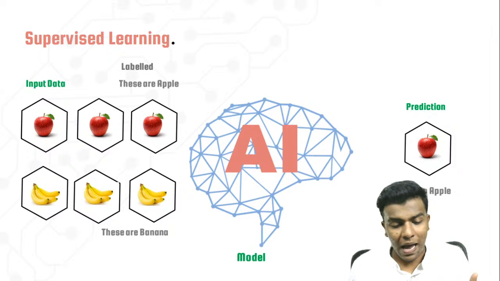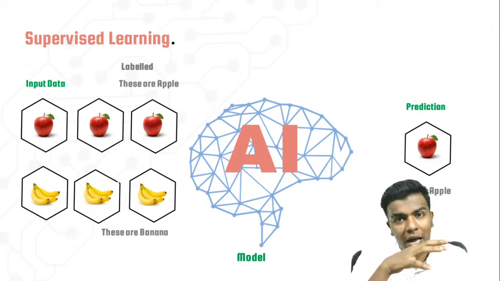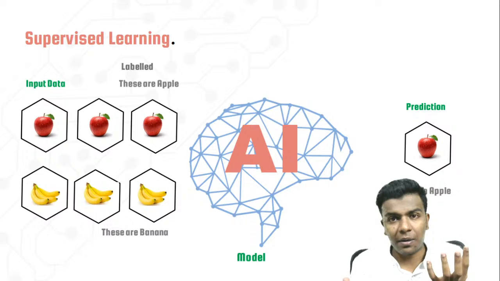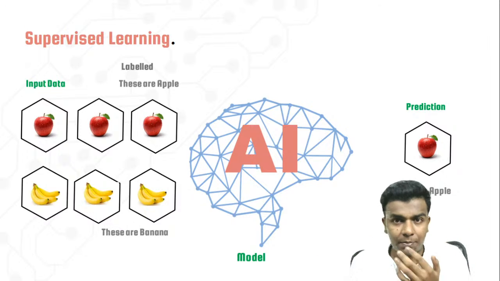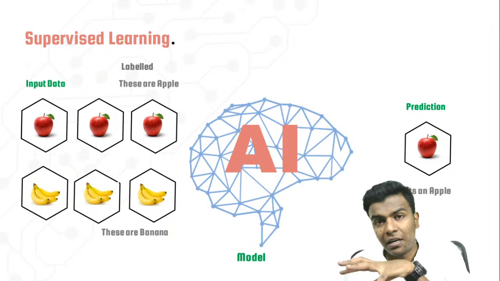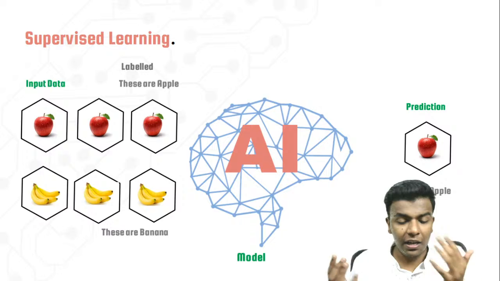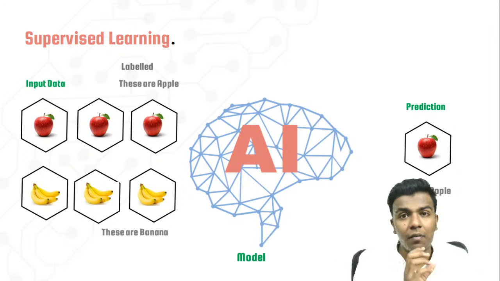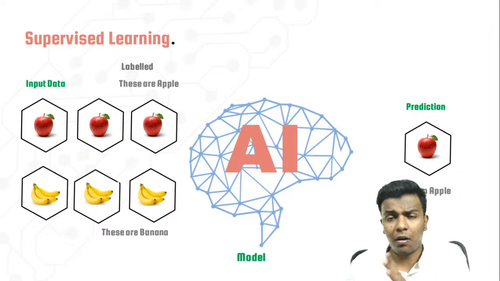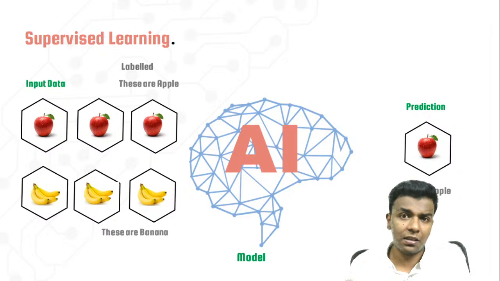Okay, so I need to have two folders or two baskets. One basket should have a certain product, like apples. So if I want to teach a baby apple versus banana, I need one basket full of apples only and another basket full of bananas only. Not even one banana should be placed in the apple basket, and not even one apple should be placed in the banana basket.